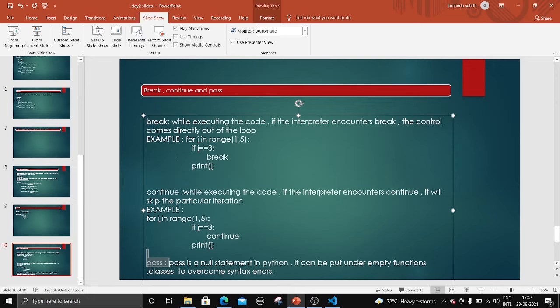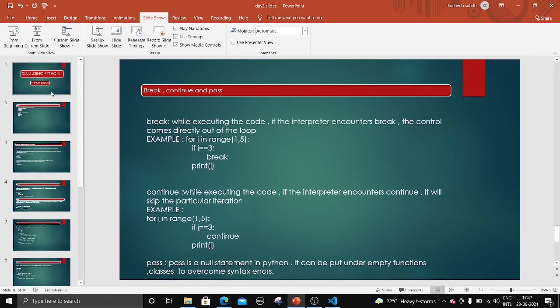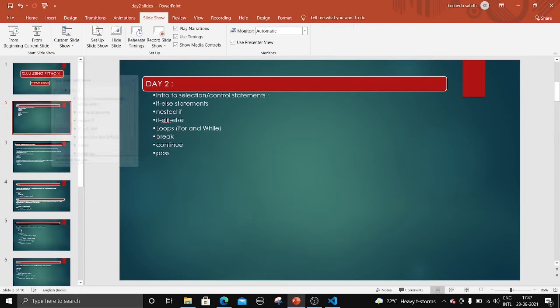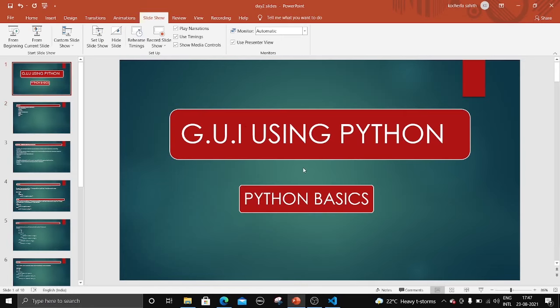So I guess we have completed everything in today's syllabus. Let me check. So we have seen the intro, we have seen if else statements, nested if else. We have seen two kinds of loops, and we have seen the break, continue, and pass. So that's it from my side for today.